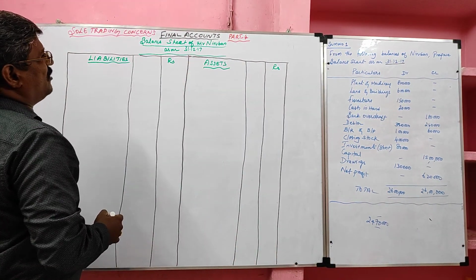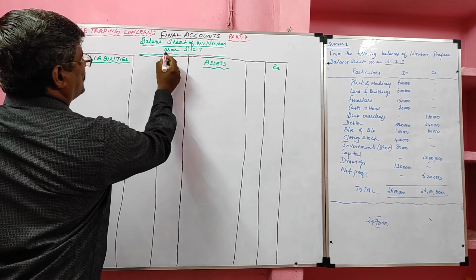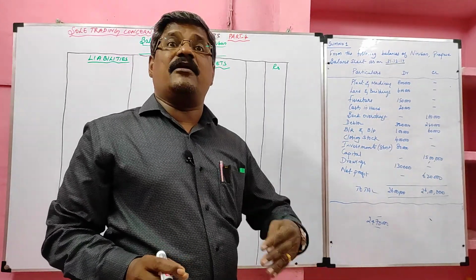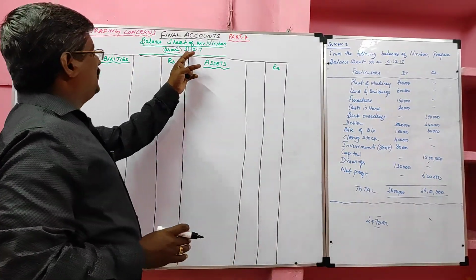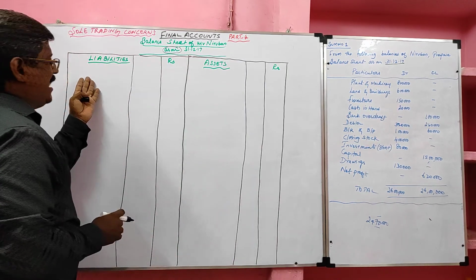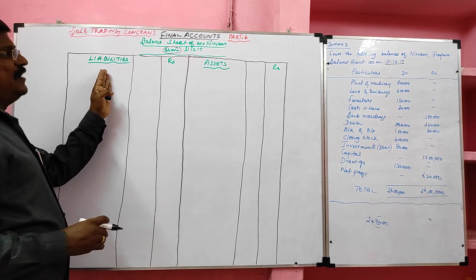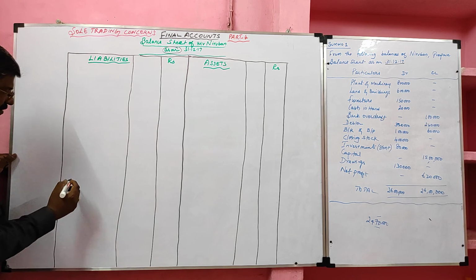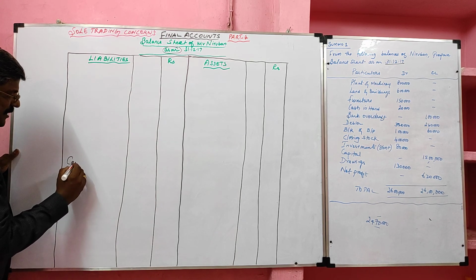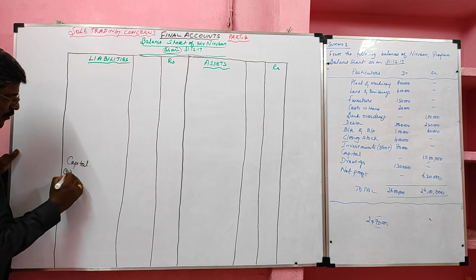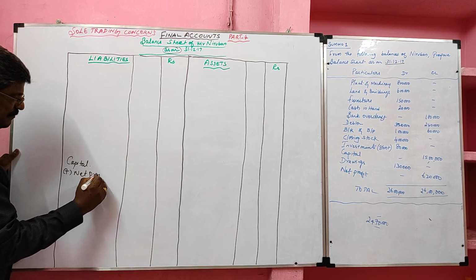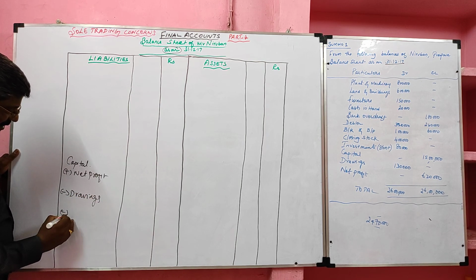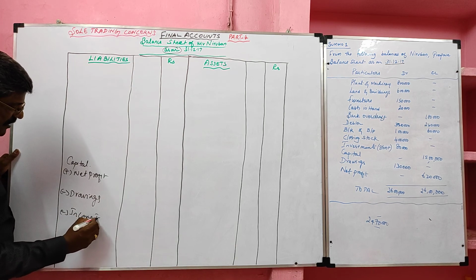I have drawn the format of balance sheet. Balance sheet of Mr. Niruban as on, very important. For balance sheet we have to write as on. For profit and loss account we have to write for the year ended. As on 31st December 2017, liability, assets. Here we have to write financial obligation to outsider. Then here we have to write the properties. Under liability side we have to draw the basic format, that is capital plus net profit, capital plus net profit minus drawings, minus income tax. This is the basic format we have to draw.